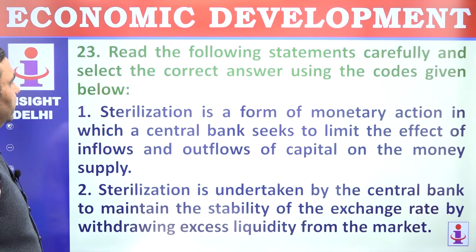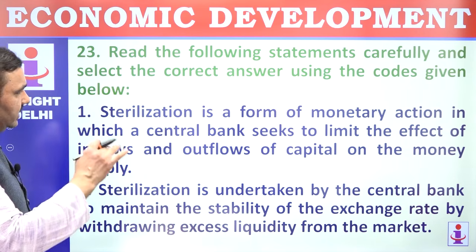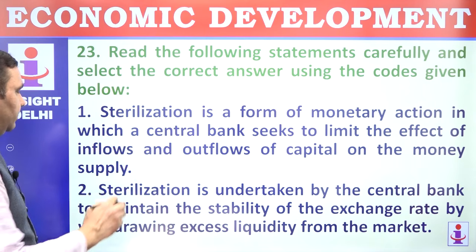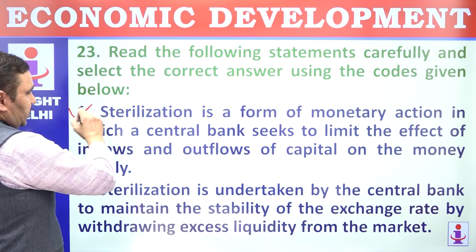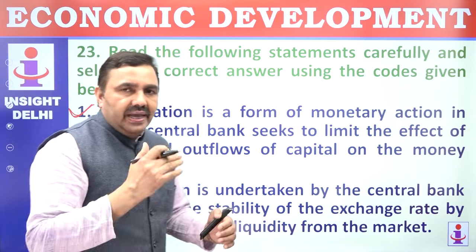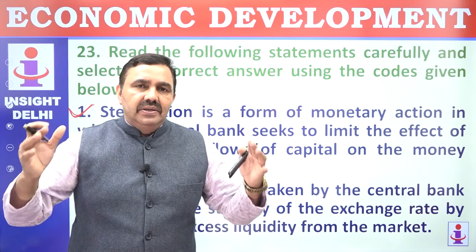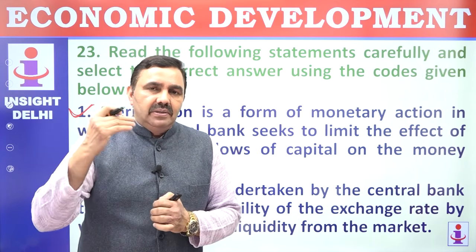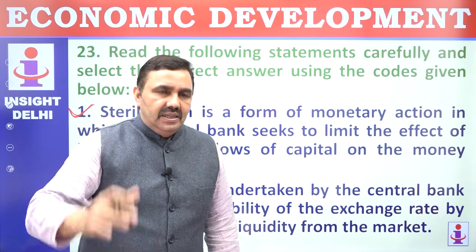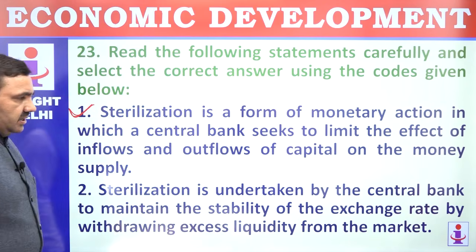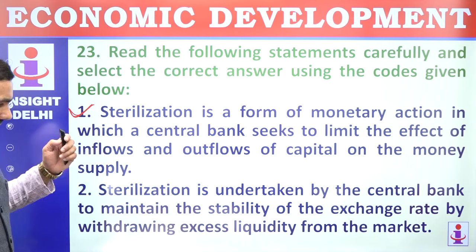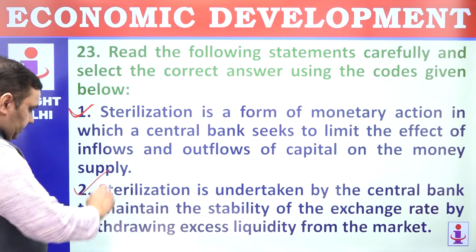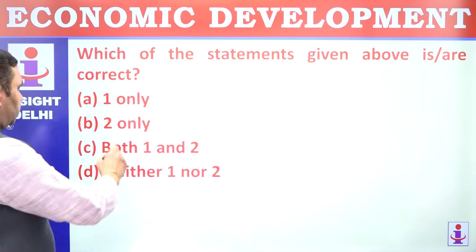23. Read the following statements carefully and select the correct answer using the codes given below. Sterilization is a form of monetary action in which a central bank seeks to limit the effect of inflows. That's the meaning of sterilization. Whenever there is any rapid change in the availability of capital or capital flow, to reduce the impact of that capital inflow, capital outflow, RBI carries out sterilization. Sterilization is undertaken by central bank to maintain the stability of the exchange rate by withdrawing excess liquidity from the market. That's correct. Both are correct here. Option is C.